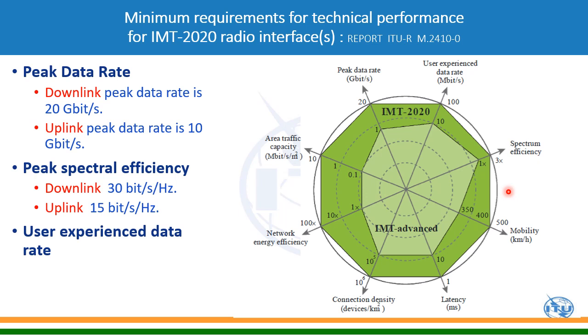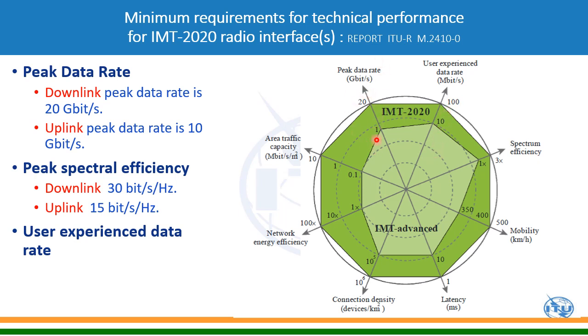Okay, so let's move to the user experience data rate. In case of 5G it is 100 megabit per second and it was 10 megabit per second in case of 4G. So it's an increase of 10 times.